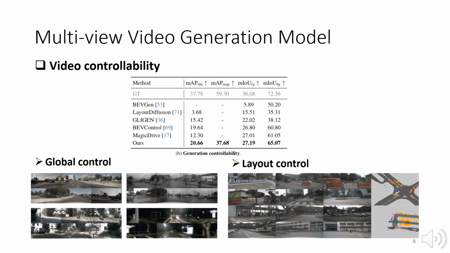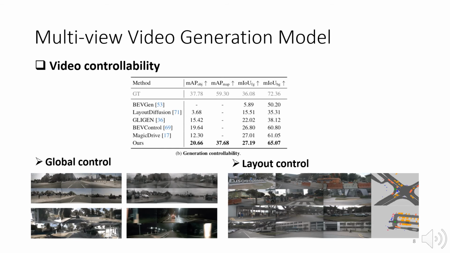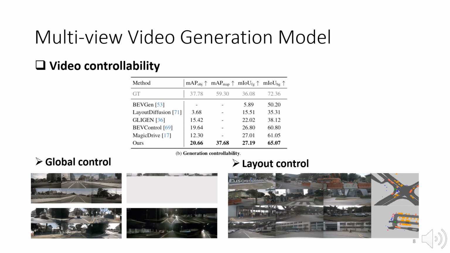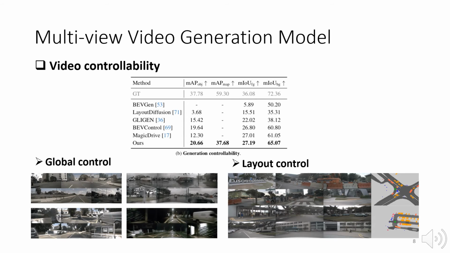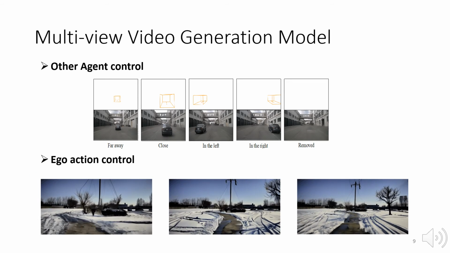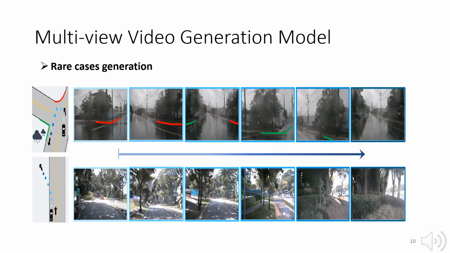For example, by inputting specific text descriptions, we can control the weather conditions of the scene, transitioning from sunny to rainy, or from daytime to nighttime. We can also adjust the overall layout based on the bird's eye view layout. Our model can also control the positions of other agents in the scene, and the ego actions, such as moving forward and backward. Our world model also possesses the capability to generate rare events, such as making a U-turn in rainy weather or driving into bushes, which are relatively uncommon but crucial scenarios in real-world driving.